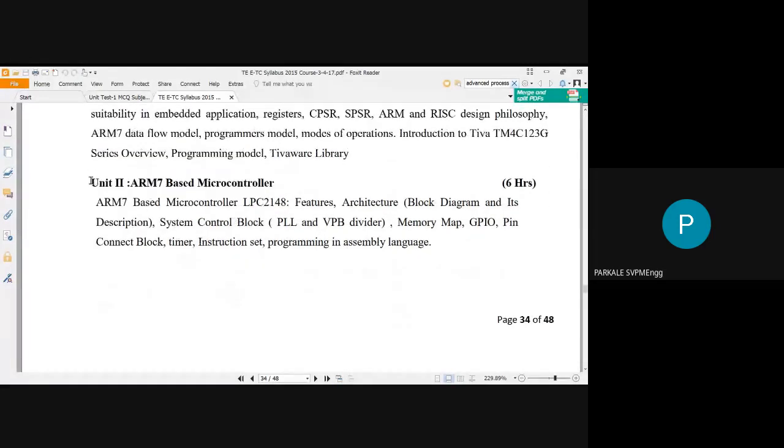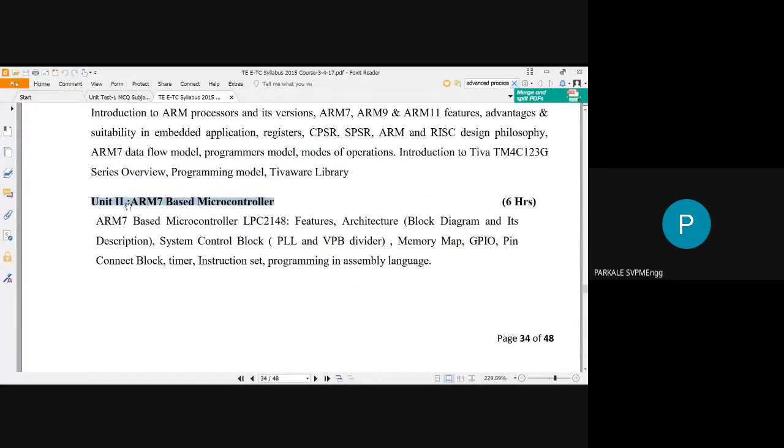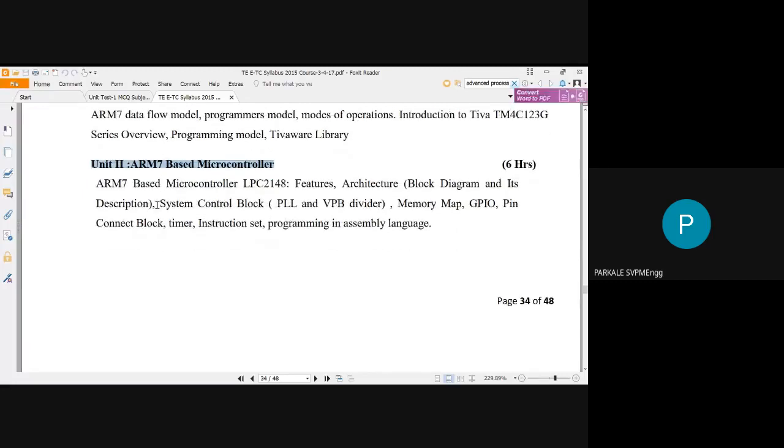Now we have the next unit, unit number 2, that is completely based upon the ARM7 based microcontroller. There are a number of ARM controllers or processors available like ARM7, ARM9, ARM11. Out of that we have to concentrate on the ARM7 microcontroller in unit number 2. Unit number 2 is very much straightforward. In this particular unit, you have to study the architecture of your ARM7.